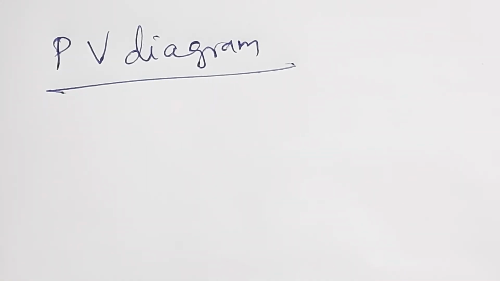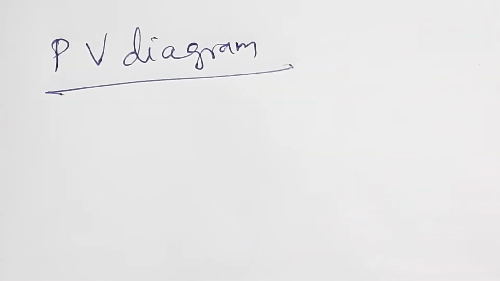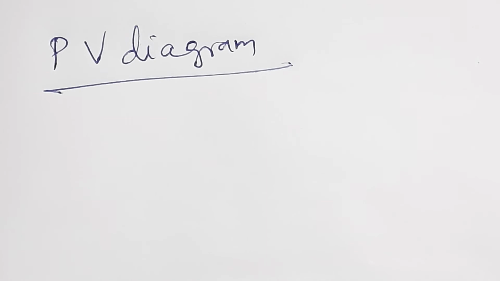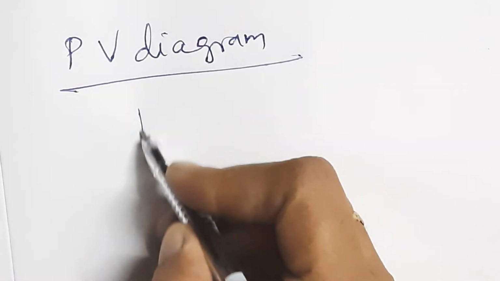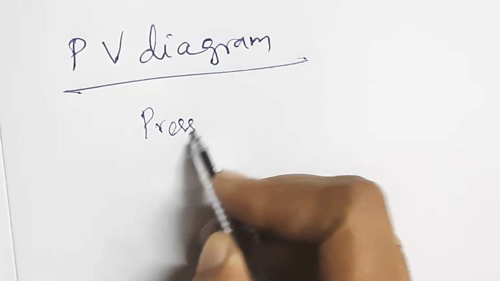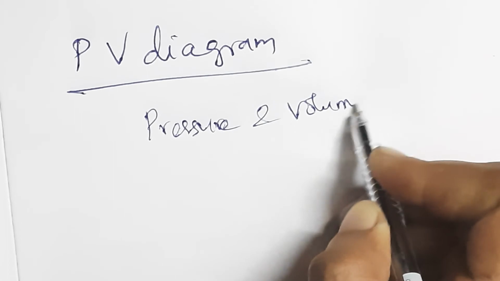The next one is the PV diagram. The PV diagram is the graph between pressure and volume.